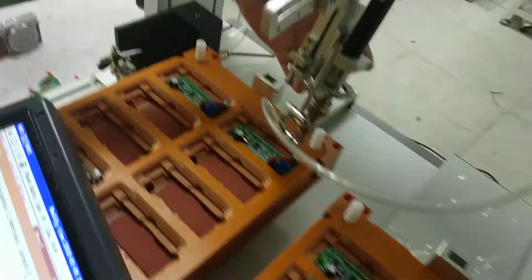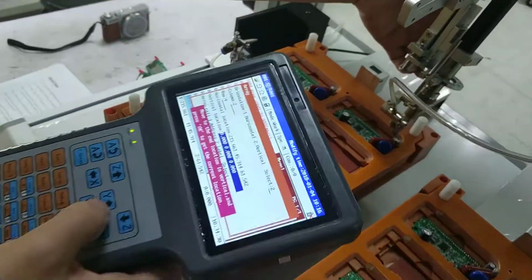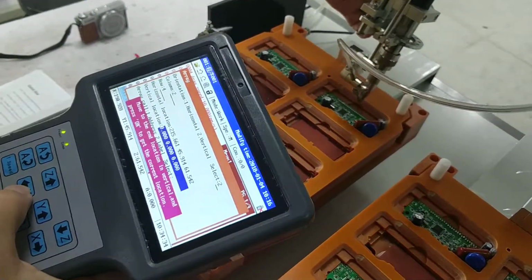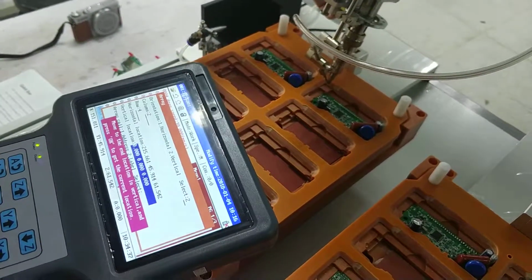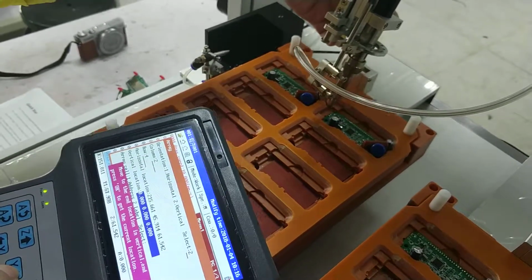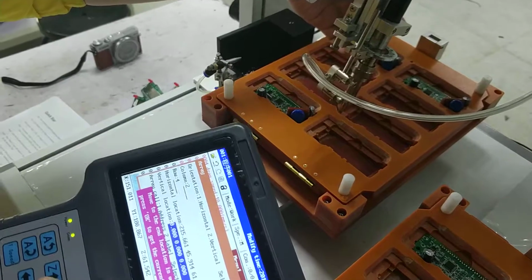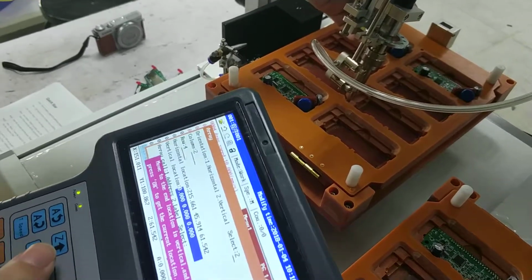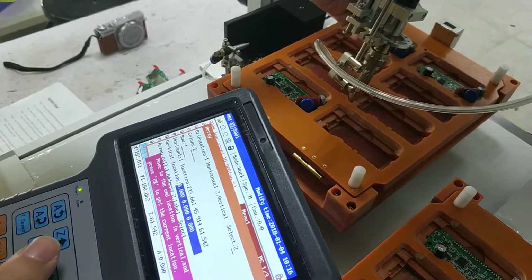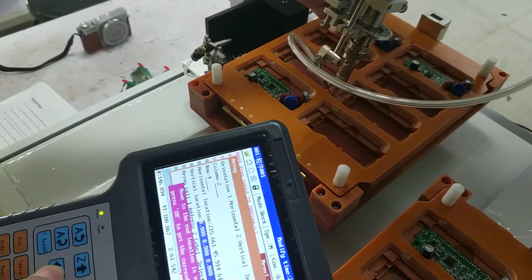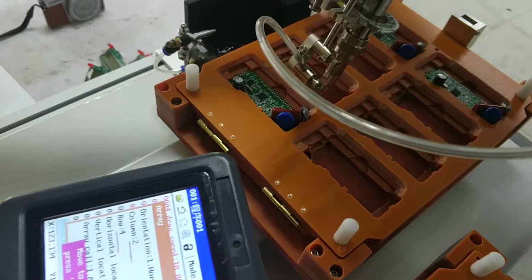Hold the soldering horn to move it to the last vertical location of the first soldering pad, like this.